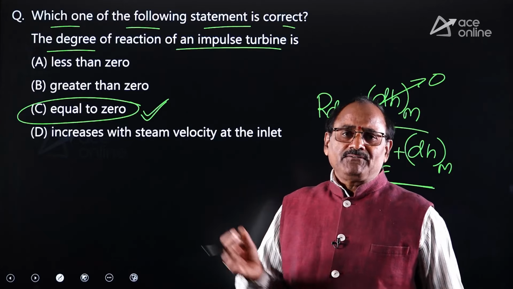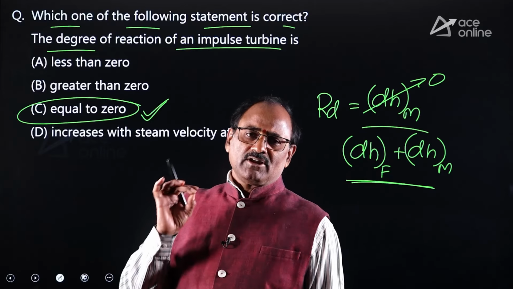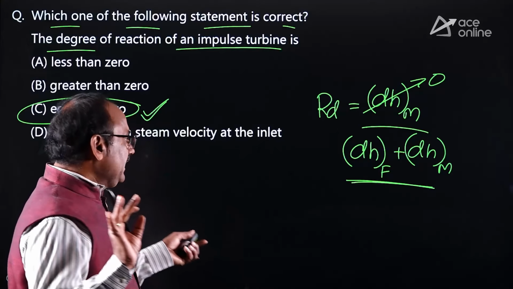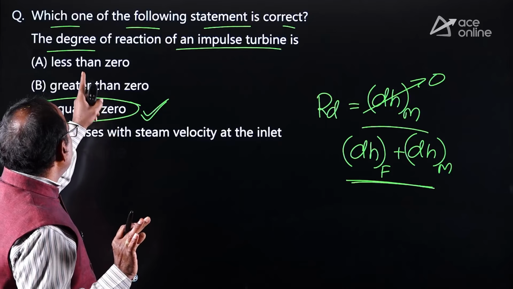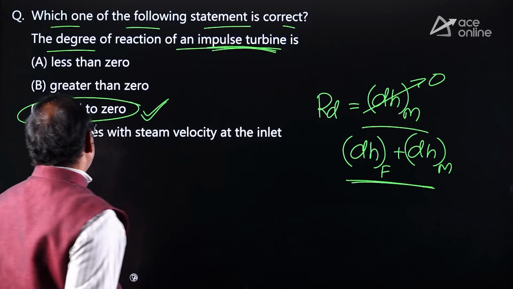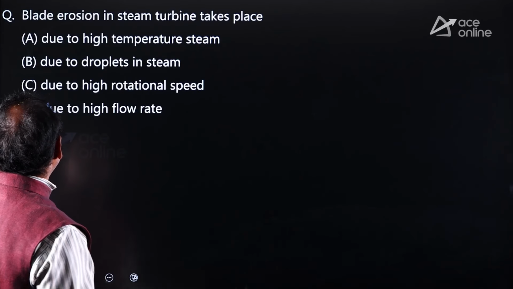Whereas 50-50, that means 50% reaction turbine, that is Parsons turbine. For Parsons turbine, degree of reaction is 0.5. Okay. Anyhow, since it is given for simple impulse turbine, the degree of reaction equals 0. Right.